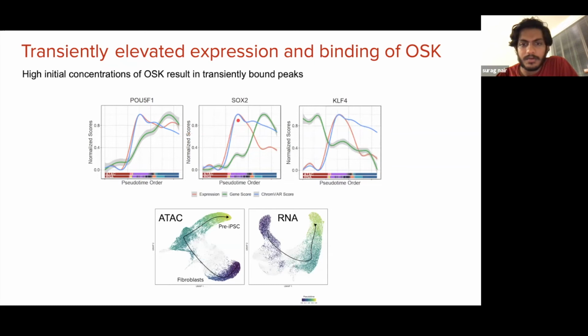And the same dynamics are reproduced for SOX and KLF. What this indicates is that a direct consequence of the expression of these factors being high early on in reprogramming is that OCT, SOX and KLF seem to be promiscuously binding multiple peaks that are only transiently bound during reprogramming, which means that they're not accessible in the beginning nor in the terminal iPSC state.